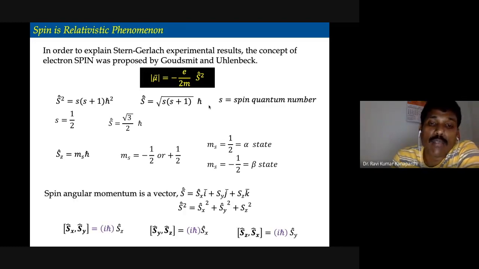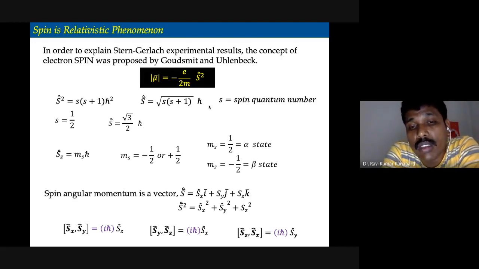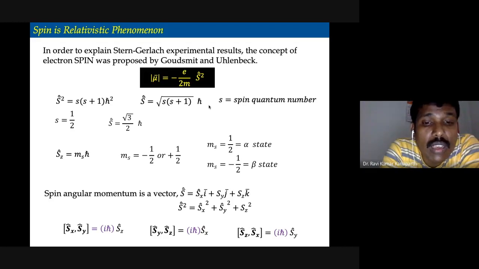The spin angular momentum vector is given by Sx i plus Sy j plus Sz k. Similarly, the square of the spin angular momentum is given by Sx squared plus Sy squared plus Sz squared.